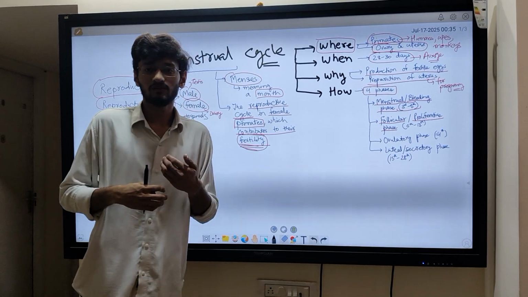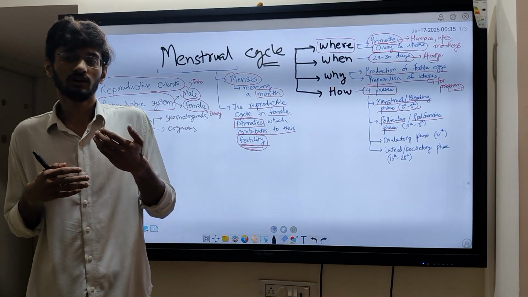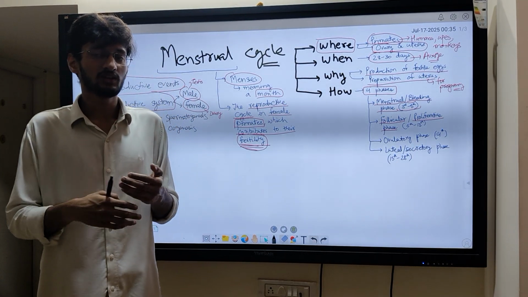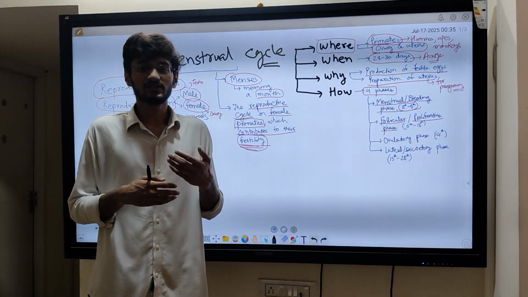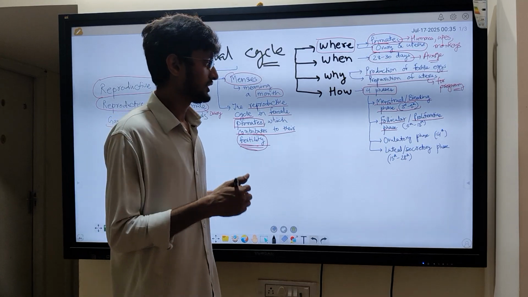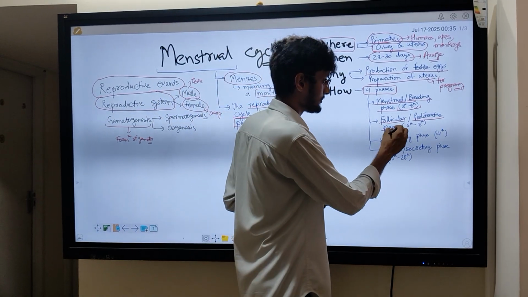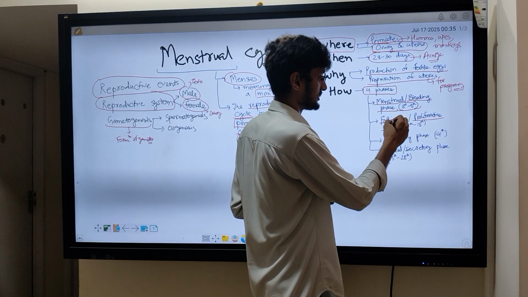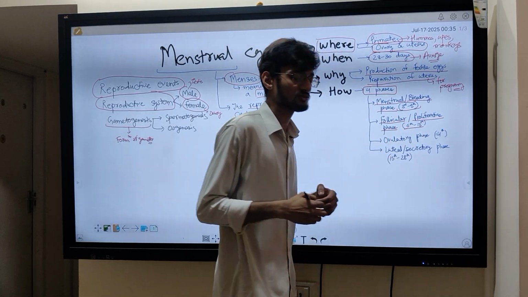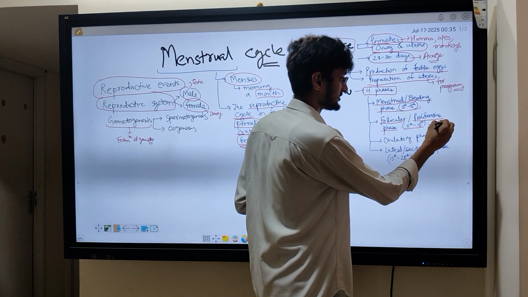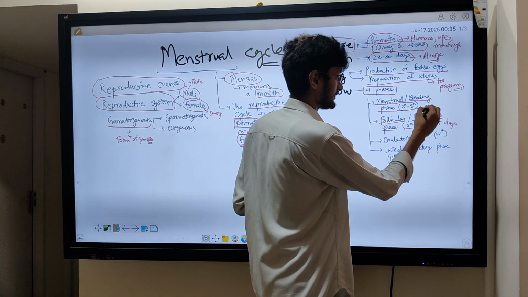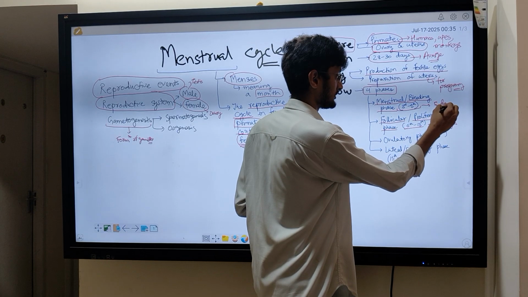In this phase, basically what happens, I'll tell you, the follicles, the primordial follicles, primary follicles, start developing in the ovary. So this phase is marked by the development of the follicles. That's why its name is follicular phase, and it lasts from 6 to 13 days.